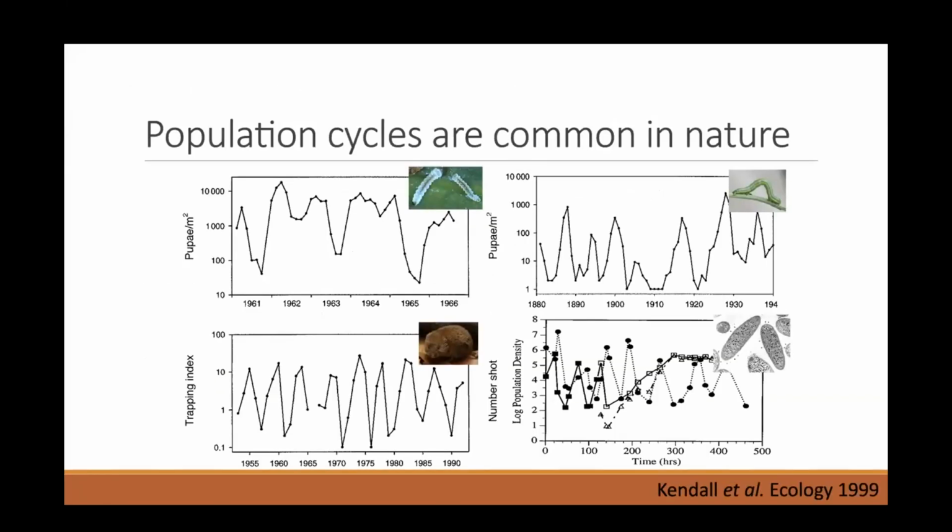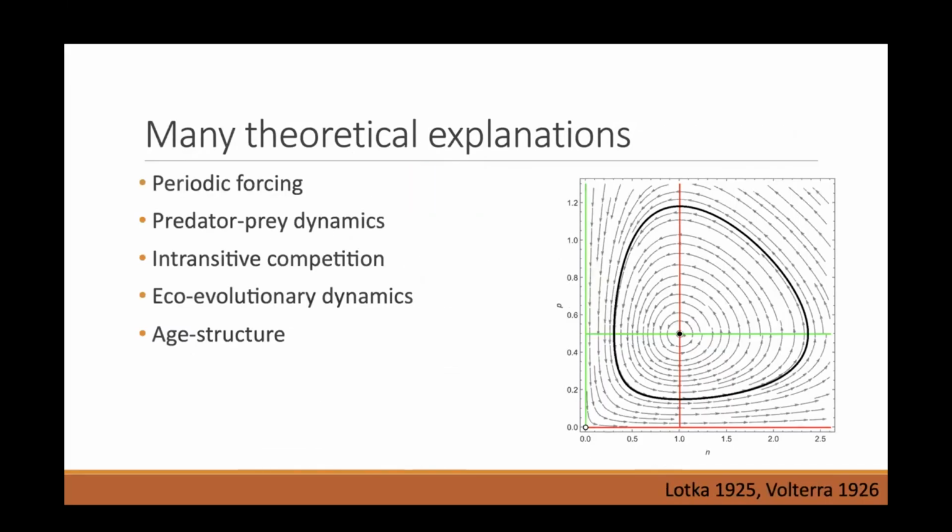So I just want to say population cycles are ubiquitous in macro systems ecology, but also in microbial systems. So we've got the E. coli and T4 bacteriophage here. And we have a lot of theoretical explanations for population cycles. Most trivially, periodic forcing. Most famously, I would say predator-prey dynamics, and then a bunch more obscure mechanisms. But notably missing from this list, mutualism and cross-feeding in particular. And so we want to see if mutualistic interactions can lead to population cycles.